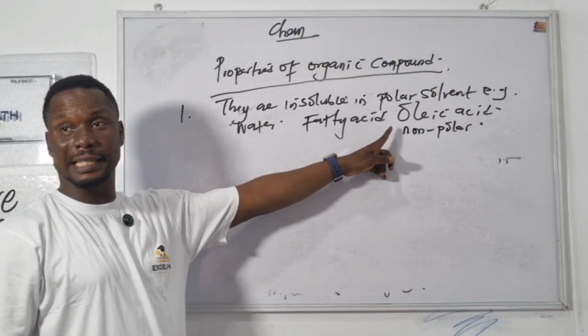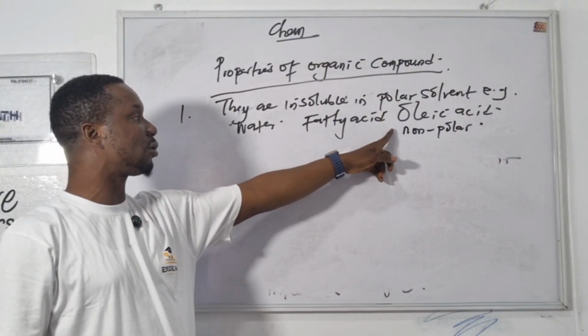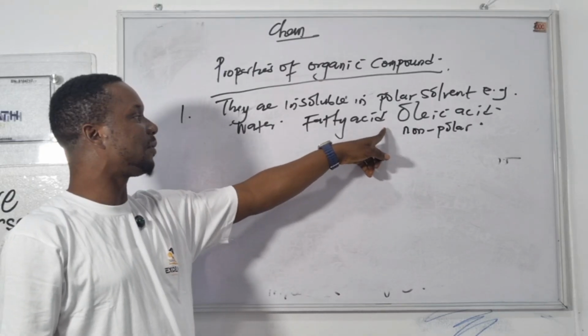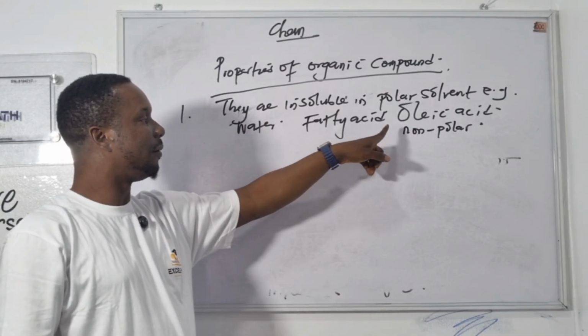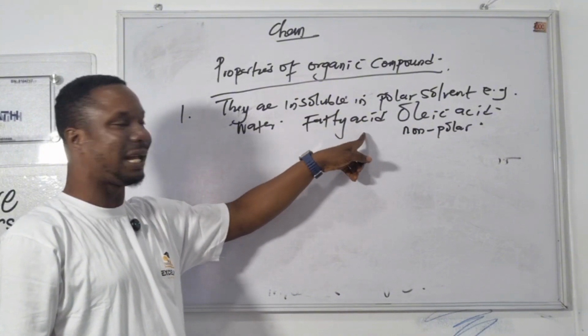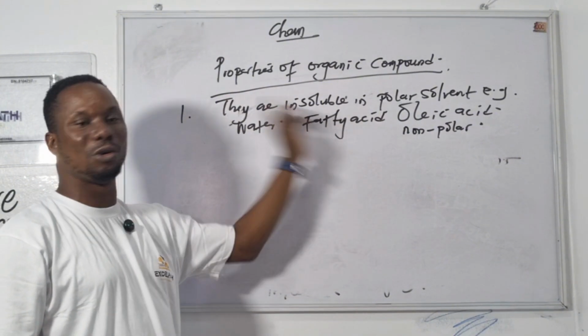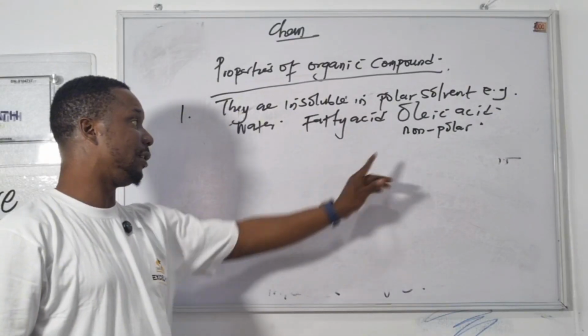We should know that oleic acid is a fatty acid and it's called unsaturated fatty acid. It's gotten from plants. So almost all plant fatty acids are unsaturated, and they are very good.